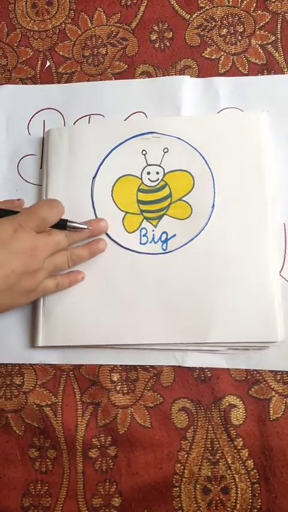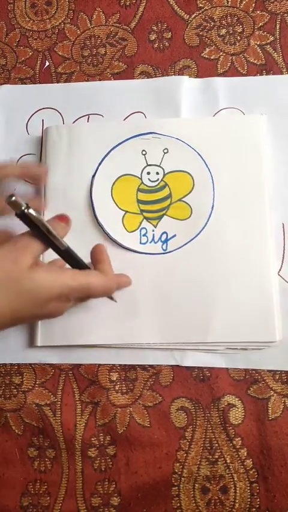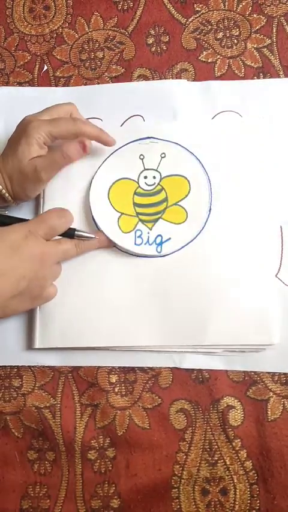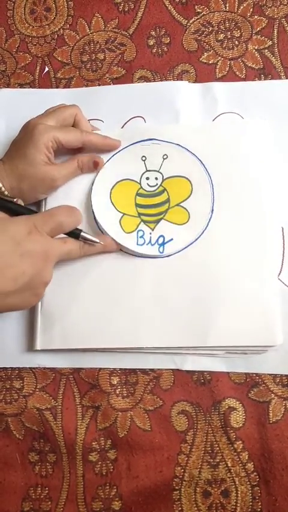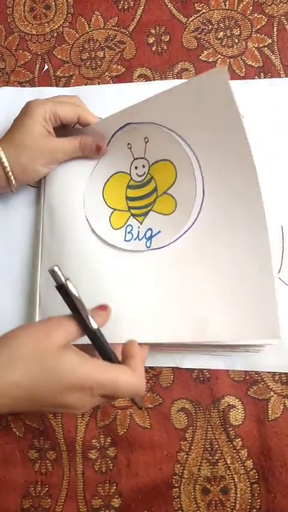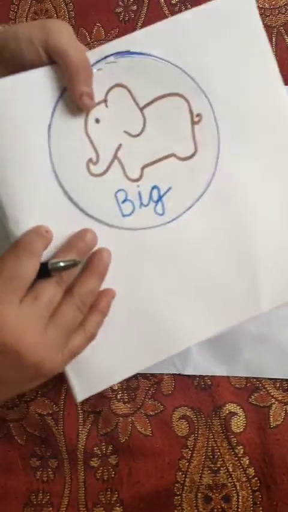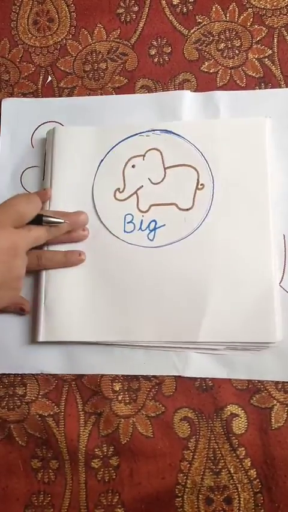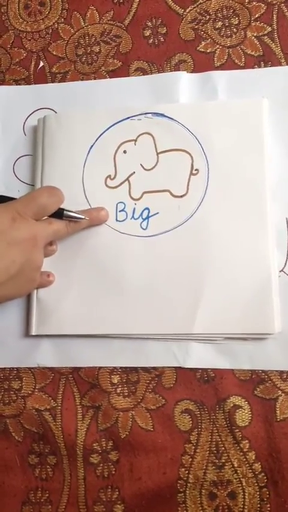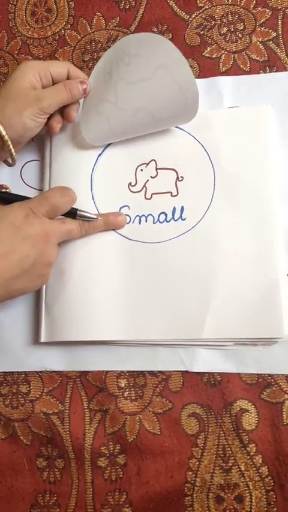Now we are having a bee, a big bee and a small bee. A big bee and a small bee. Here this is a big elephant, and here a small elephant.